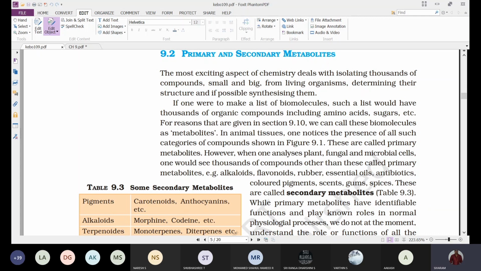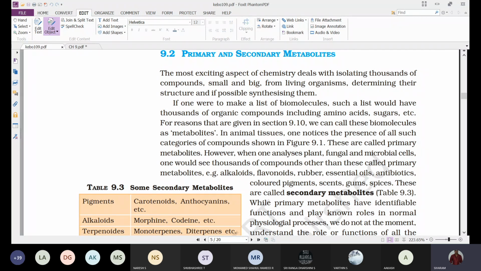As we said while understanding the composition of different components present in the cell, from the acid soluble fraction we got thousands of chemicals, and the acid insoluble fraction also has a large number, whether small or big.